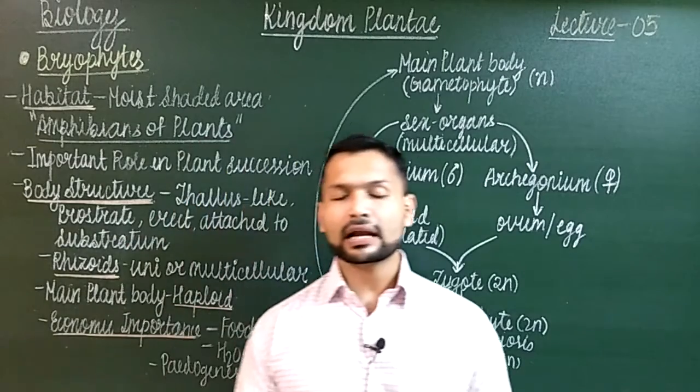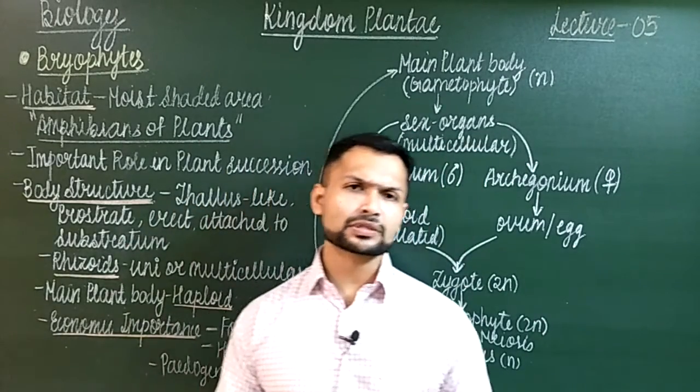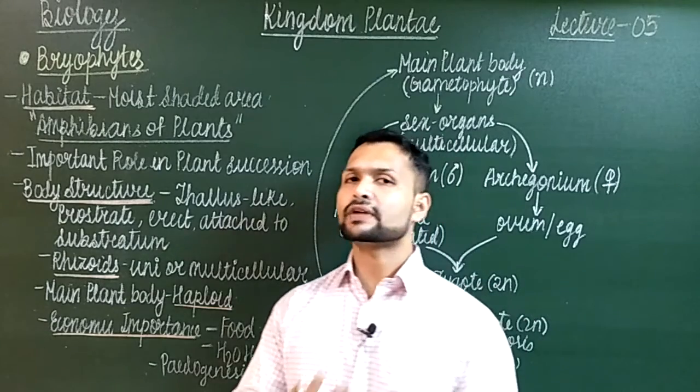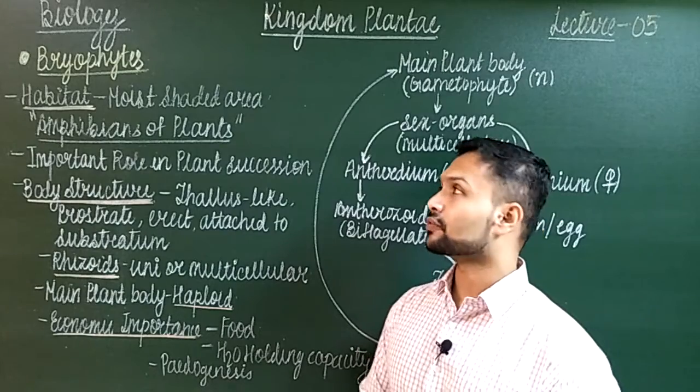Now Kingdom Plantae, as we all know, basically it has been divided into cryptogams and phanerogams. Cryptogams are divided into algae, bryophytes and pteridophytes. We finished with algae, so here we are with bryophytes.